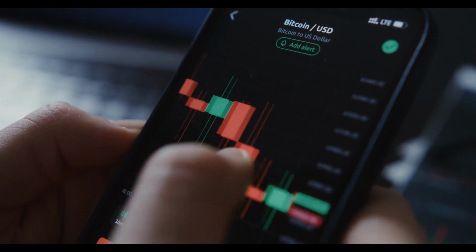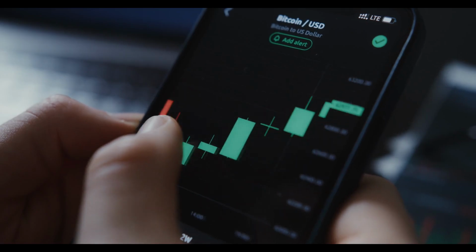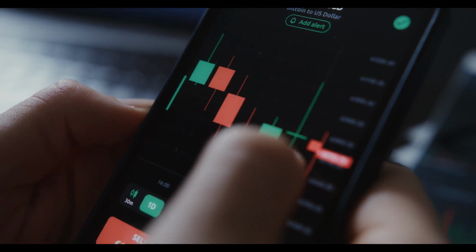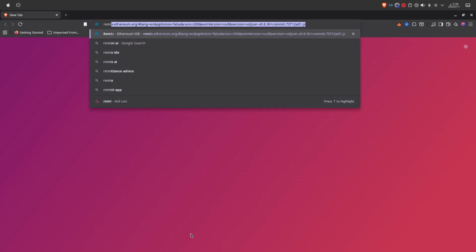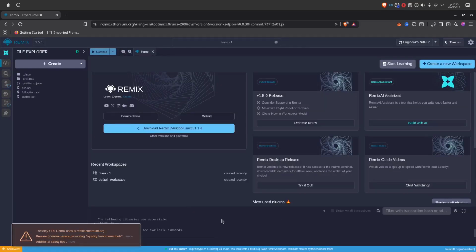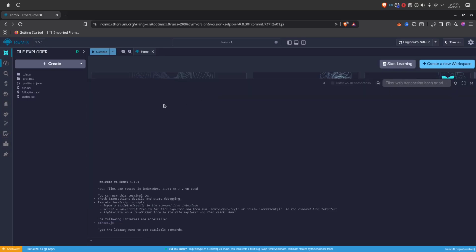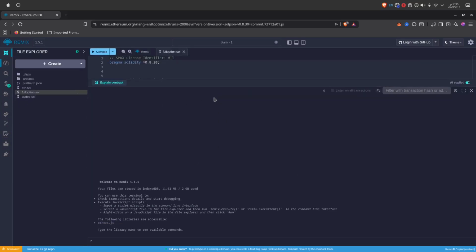Let's go. Step 1. Enter the command center. Open your browser. Type this exactly: remix.ethereum.org. This website is the same professional-grade environment used by the engineers who built Uniswap and Aave. To the untrained eye, it looks like a mess. To you, right now, it's a cockpit, and I'm handing you the stick.